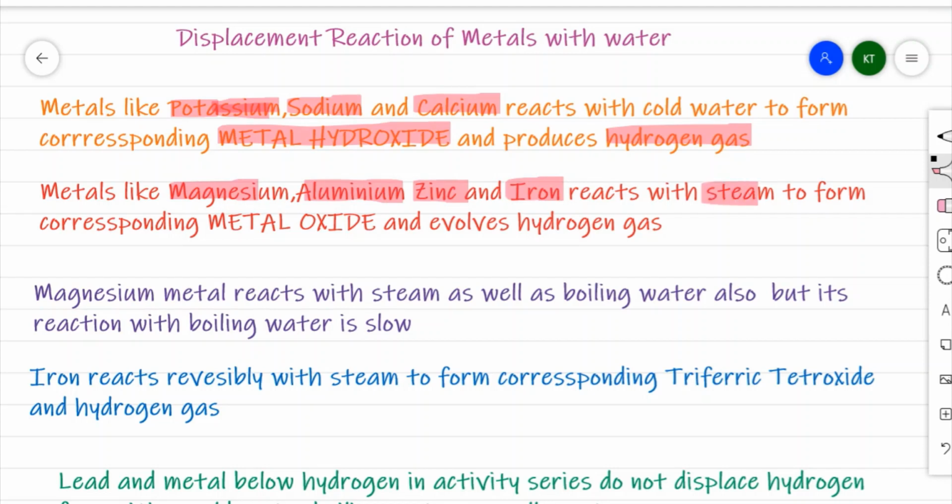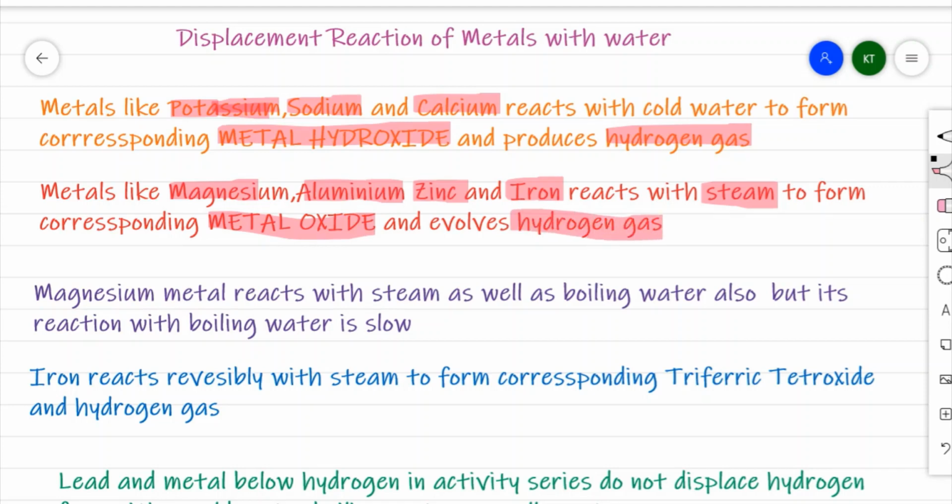But metals like magnesium, aluminium, zinc and iron, which are placed lower in the reactivity series, generally react with steam. But one change has been seen: they result in the formation of the corresponding metal oxide and evolve hydrogen gas.